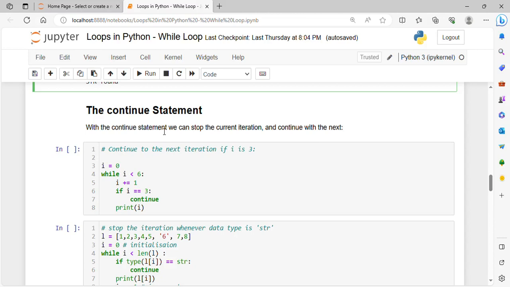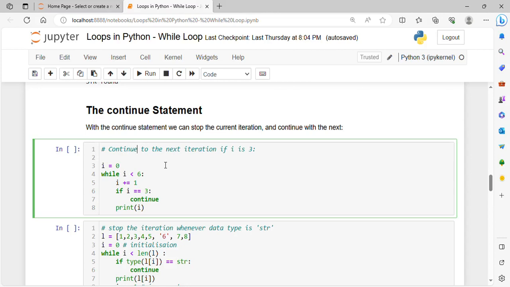Okay, let's see an example. I want to stop the current iteration if the value of I is 3, and continue the further iterations. Now if you see here, I have initialized I equals 0, given a condition I less than 6. That means I want to print I until it is less than 6, for I equals 1, 2, 3, 4, 5. But I have also given a condition here: if I equals 3, then continue.